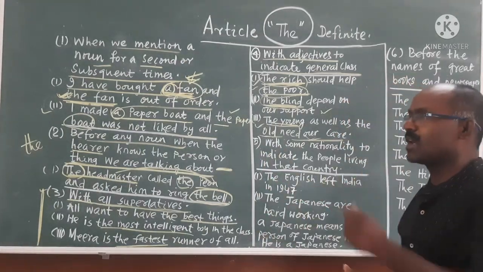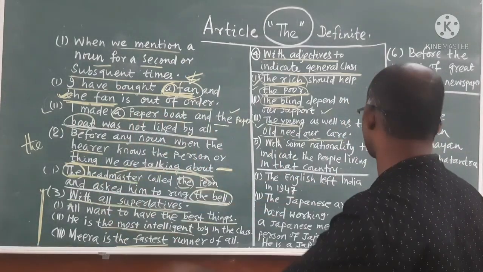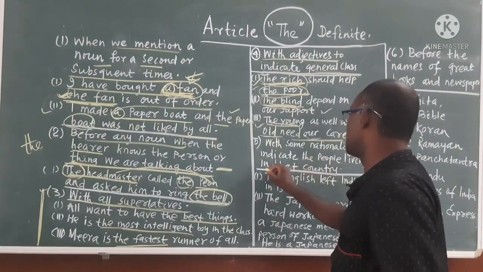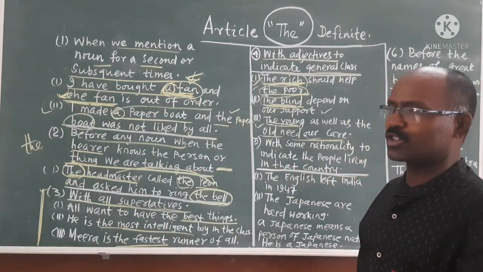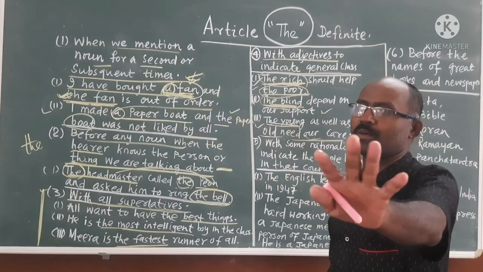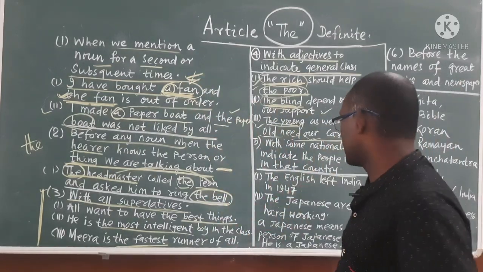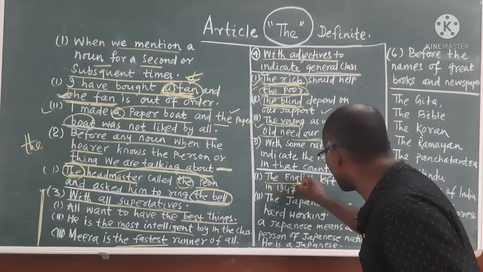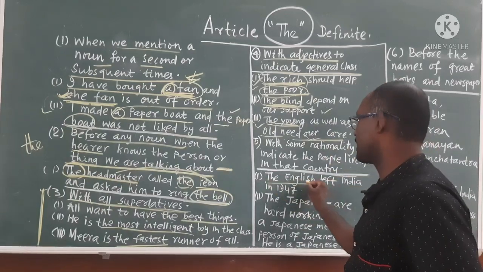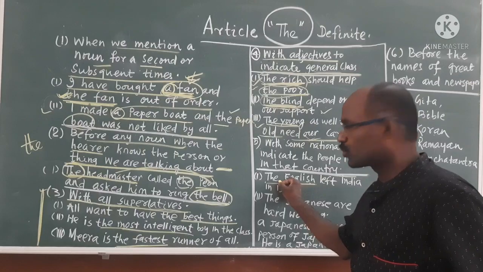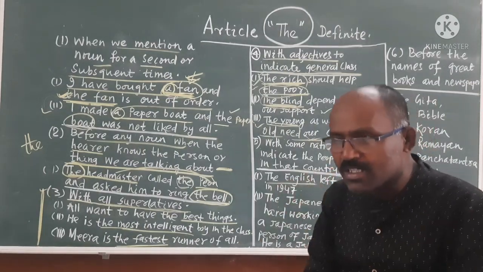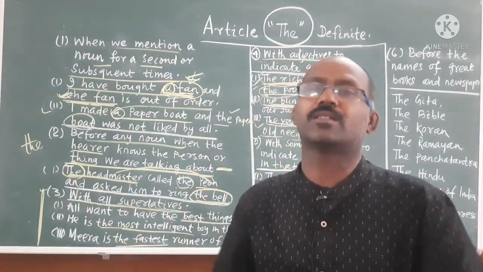With some nationality, to indicate the people living in that country. Please remember, some nationality living in that particular country. See, the English. When the is used before it, the English means the people of England.